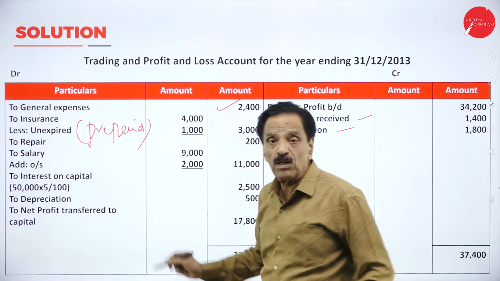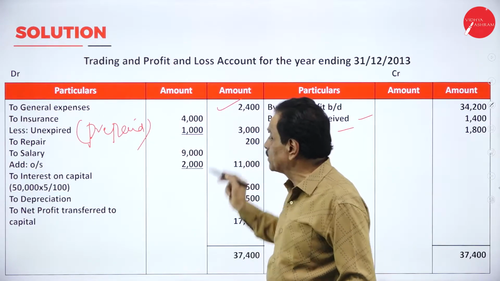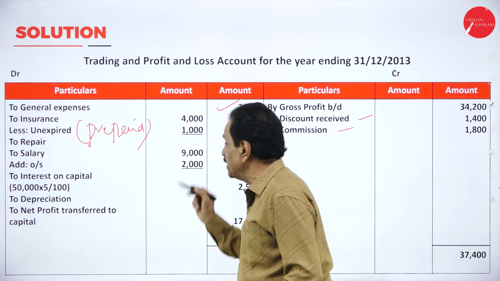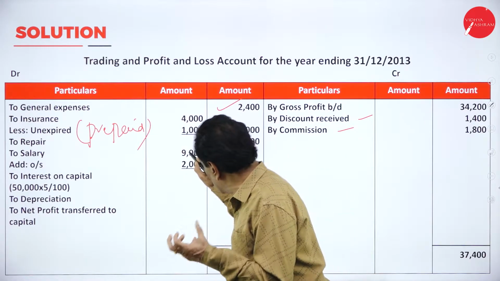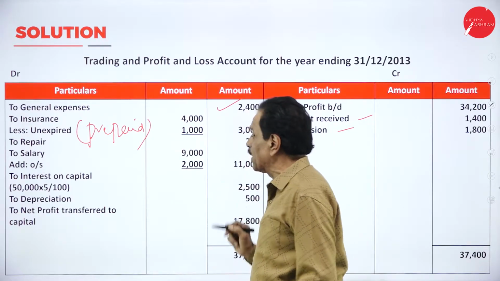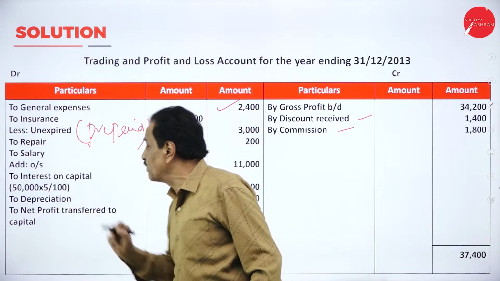How much prepaid? 1,000. Actually it becomes 3,000. Your repair charges is 200. Salary is 9,000. How much already paid? 9,000. How much still payable? 2,000. It becomes 11,000.